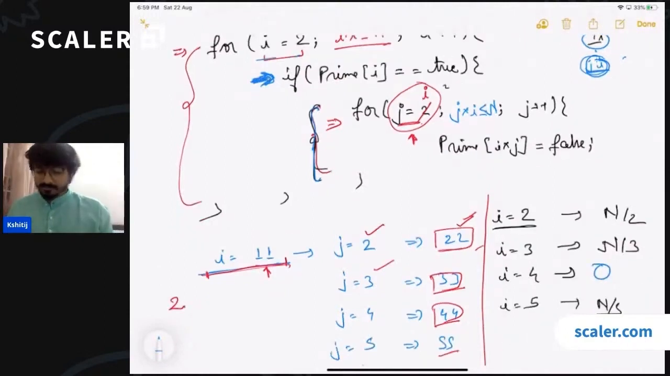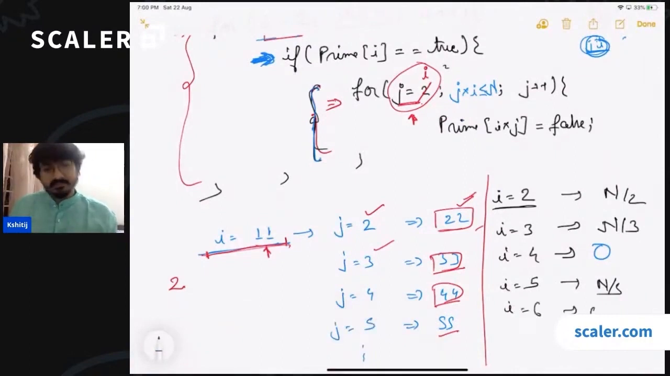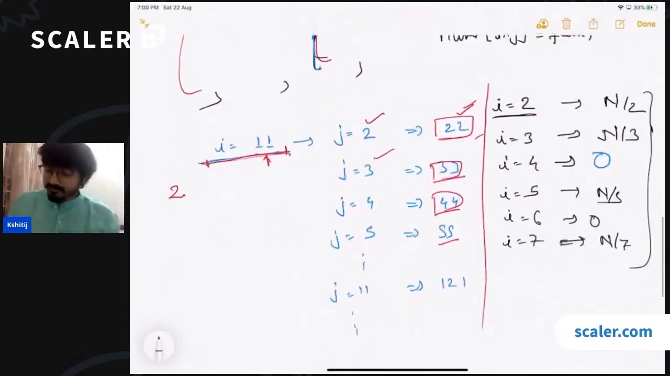For 5, it is going to run for n by 5 times. For 6, this is going to run for, again, 0 times. 6 is not a prime. For 7, this is going to run for n by 7 times, right? So can you see a pattern here? If we have to add all these time complexities, what will we get?